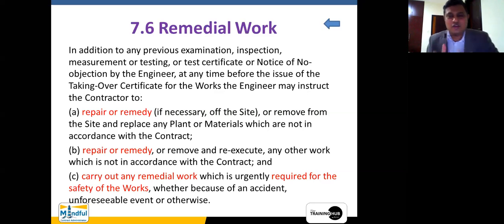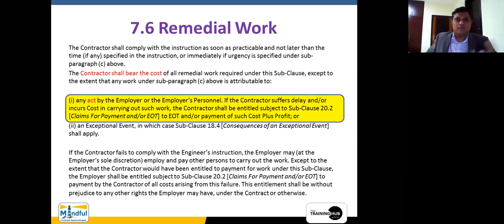You have to understand that the FIDIC 2017 version has been designed to execute works which have been designed by the employer. Therefore the responsibility for workmanship lies with the contractor, whereas the responsibility for design lies with the employer as a party to the contract, even though it is the engineer who could ultimately be held responsible. So items A and B are two different things, and item C falls into a different family.